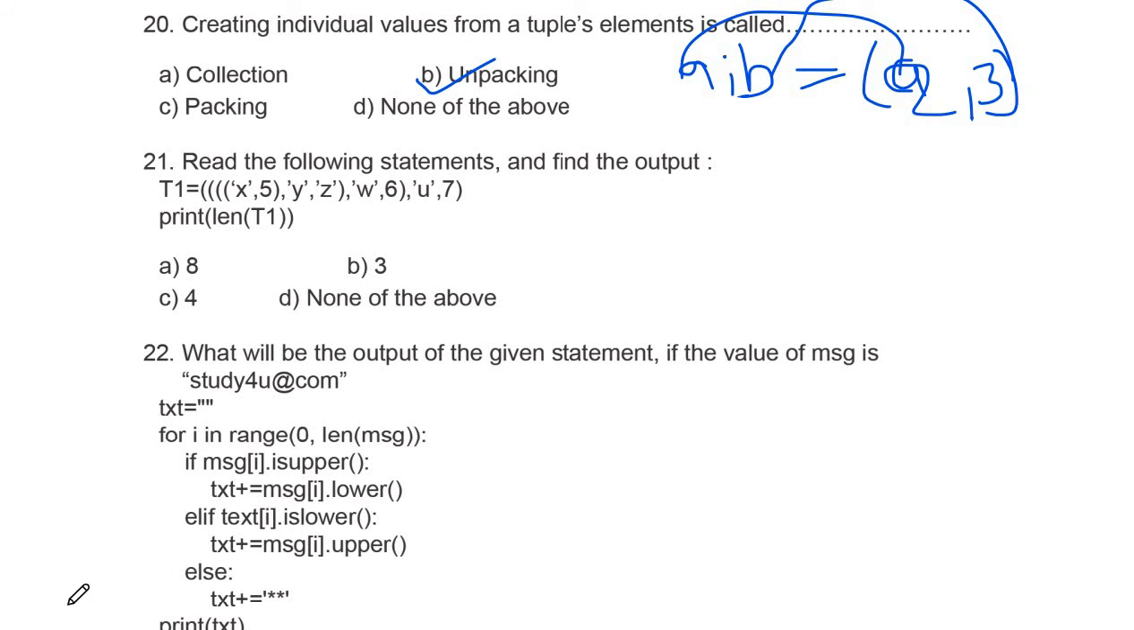Next question, read the following statement and find the output. Here we need to find the len of T1 and you can see here we have one data item as a tuple, the next data item as a char value, and this is an integer value, so the answer will be 3.